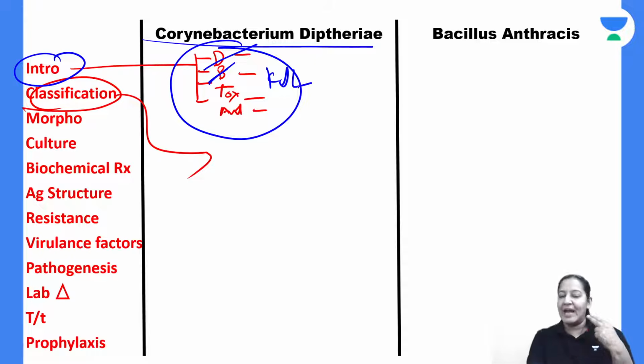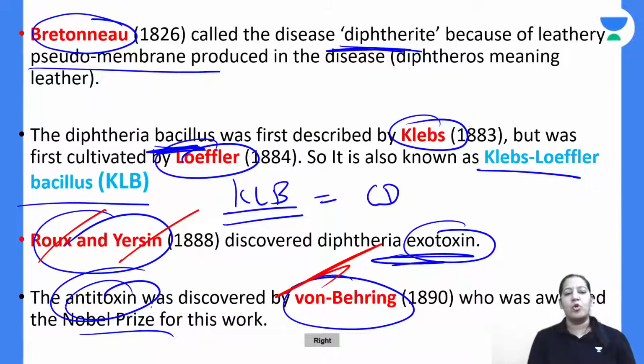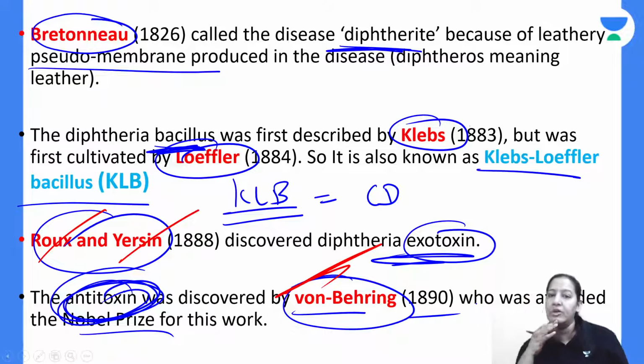Clapp and Loeffler. That's why it is known as Clapp-Loeffler bacilli. The one who has discovered toxin, the one who has discovered antitoxin. जिसने antitoxin discover किया है उसको Nobel Prize मिला है. Nobel Prize is given to only one of them, that is the one who has discovered antitoxin. That is von Behring. In 1890, he got the Nobel Prize for that.